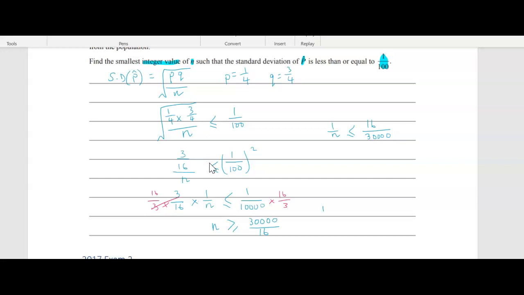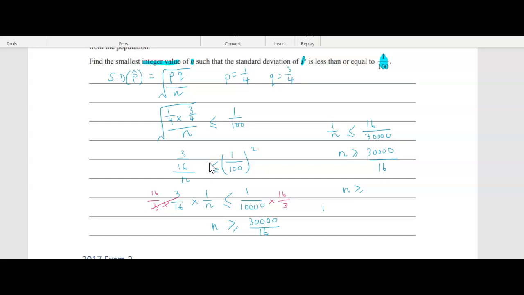Oops, I was doing that over here. I thought I had already done 16 over 13,000. So 30,000 divided by 16. All right, so divide 16 into 30,000. What you can do is make it easier for yourself just by simplifying this fraction. So I'm going to halve it first. Actually, you can take out the highest common factor, which isn't necessarily 2, but because we're working with such high numbers, sometimes it's easier to just keep halving it.